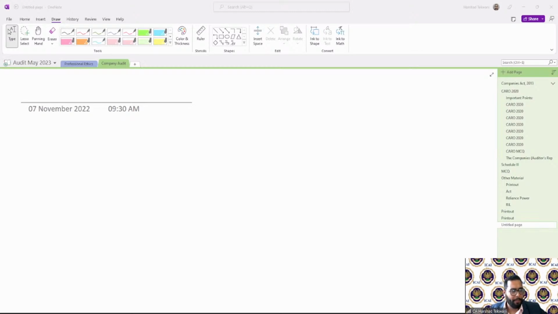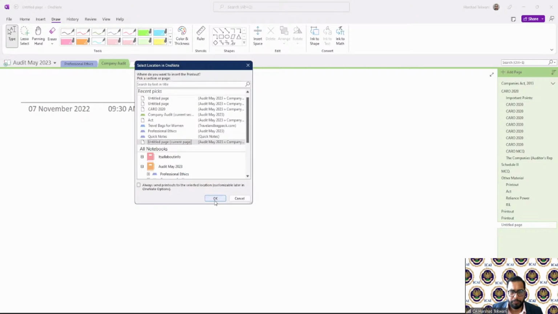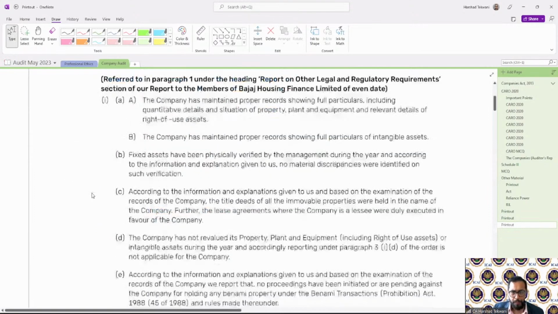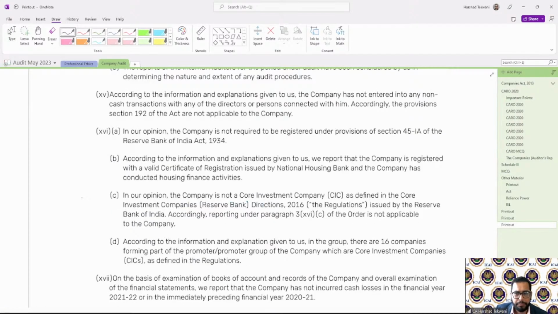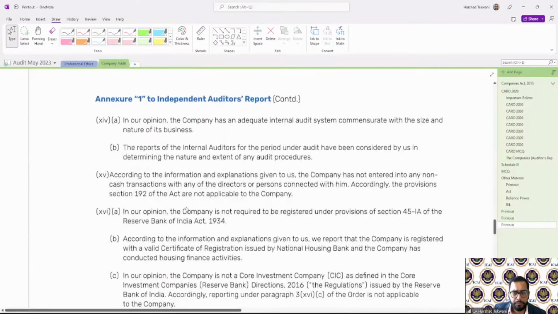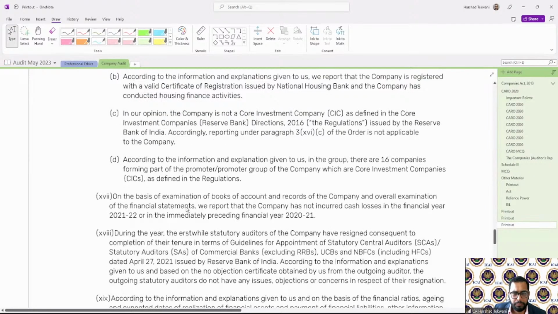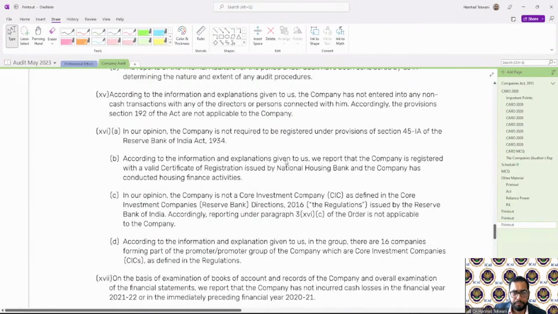Let me go to that particular clause. Just a minute. Let me bring on screen that example.